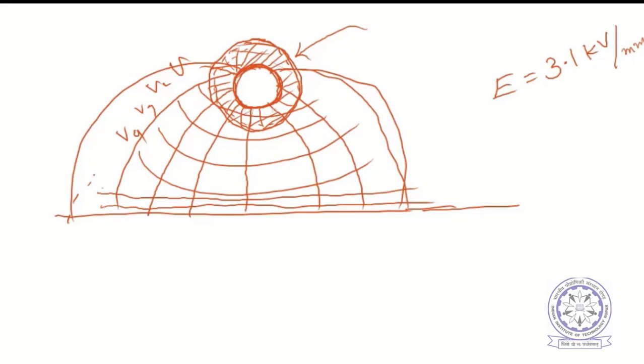What is the mechanism inside? In this region a high electric field will be there. Due to any UV radiation or cosmic radiation, the gas particles get ionized. Ionized means they release an electron, so the positive ion and the electron are separated.